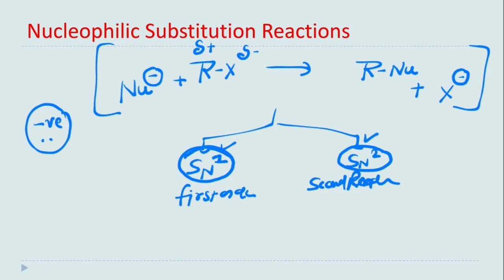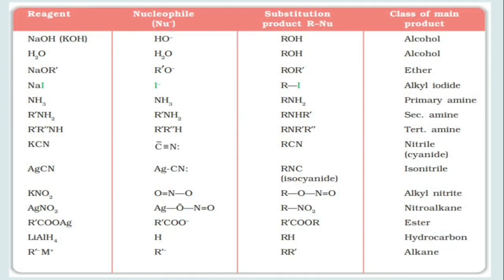Before that, let us have a clear idea about the nucleophiles. We must know how many types of nucleophiles may be present in a reaction, so that we can predict the product correctly. So this is a table with the complete list of nucleophiles. There are some very important things here which I will tell you.